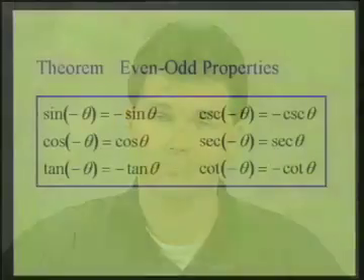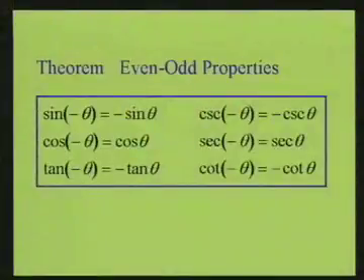Another property of the trigonometric functions is the even and odd property. Let's look at what they are. It turns out that the sine, its reciprocal cosecant, the tangent, and its reciprocal cotangent are all odd functions. That's because the sine of negative theta equals the negative sine of theta, the cosecant of negative theta equals the negative cosecant of theta, the tangent of negative theta equals the negative tangent of theta, and finally the cotangent of negative theta equals the negative cotangent of theta.